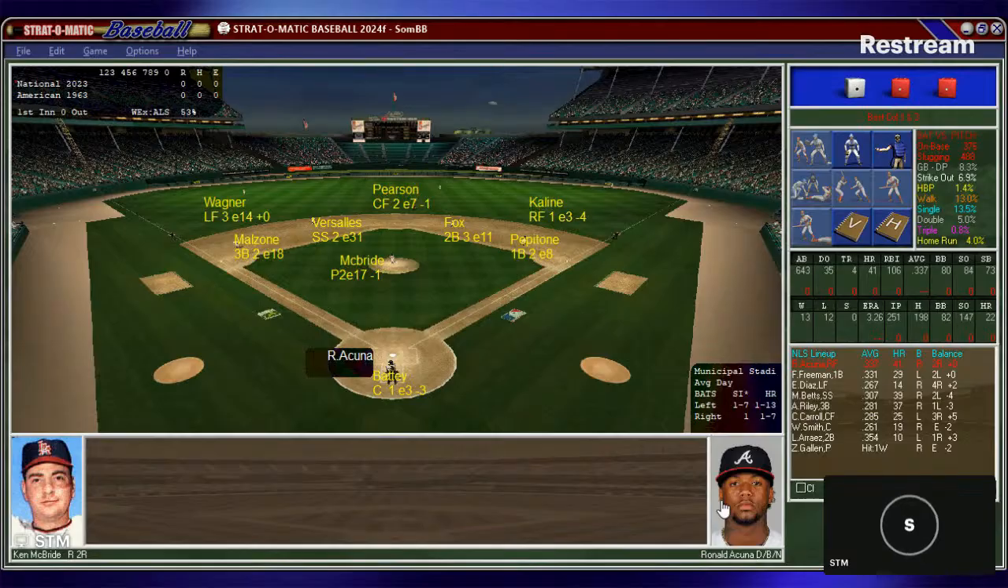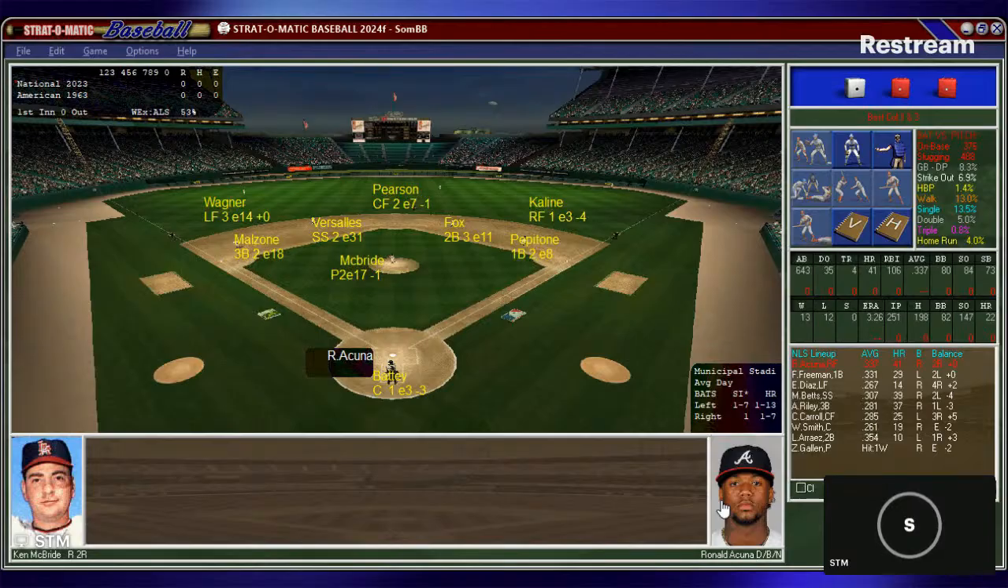Hello, everybody, and welcome to Cleveland's Municipal Stadium. Tonight it is going to be Time Machine All Star, the 2023 National League All Stars, taking on the American League